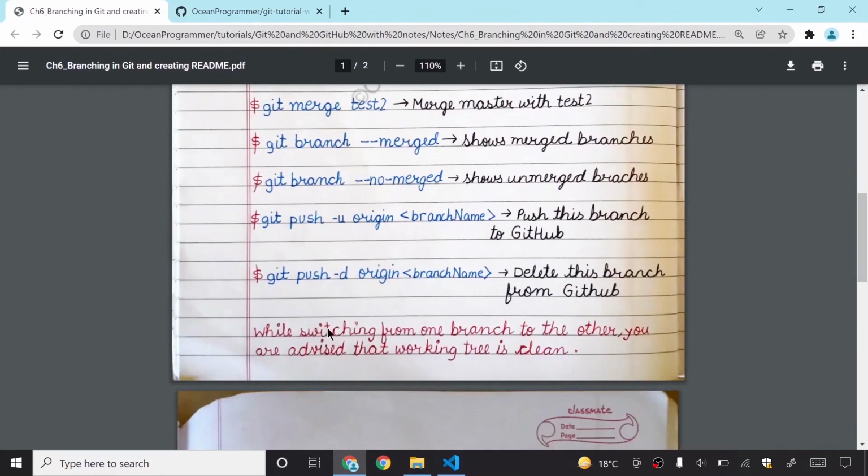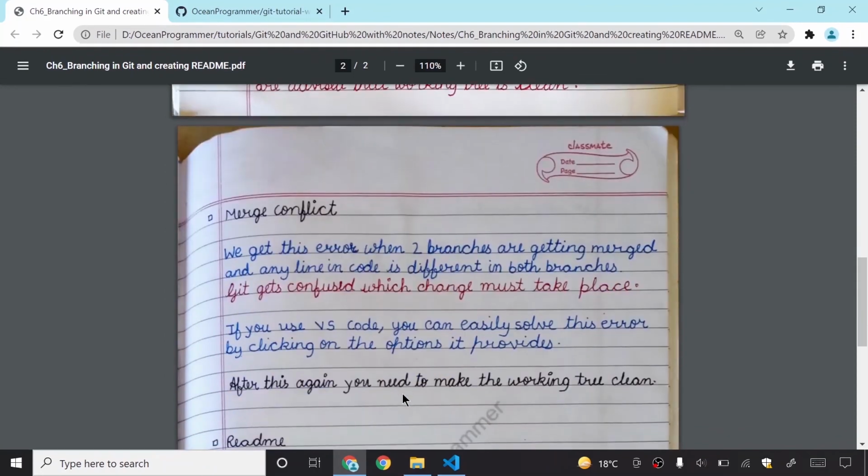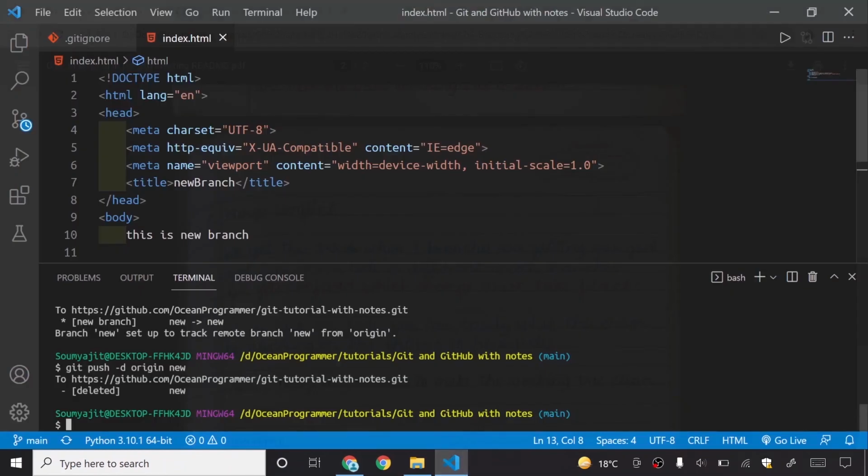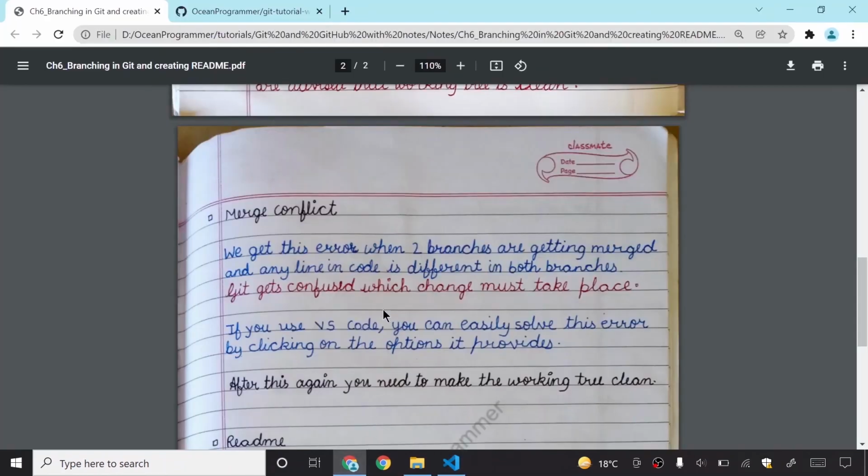While switching from one branch to the other, you are advised that your working tree is clean. Yes, this is very important. I must have told it before, but I am telling you, your working tree must be clean while switching branches, because you may get some problems in the future. Merge conflict, I told you, when two lines in a code are the same, you need to solve it. You can just choose the lines using VS Code.